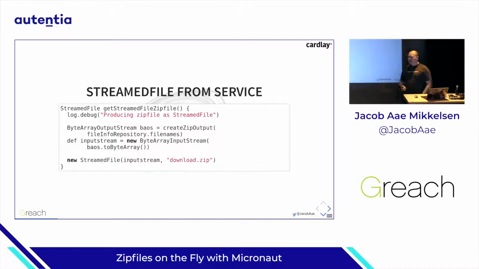Then we create a service. So in Micronaut, there's this nice concept of a streamed file. If you are to deliver a file, you can deliver it as a streamed file. Micronaut picks it up and nicely hands it over to the user. And for this, we can just hand over the byte array output stream.